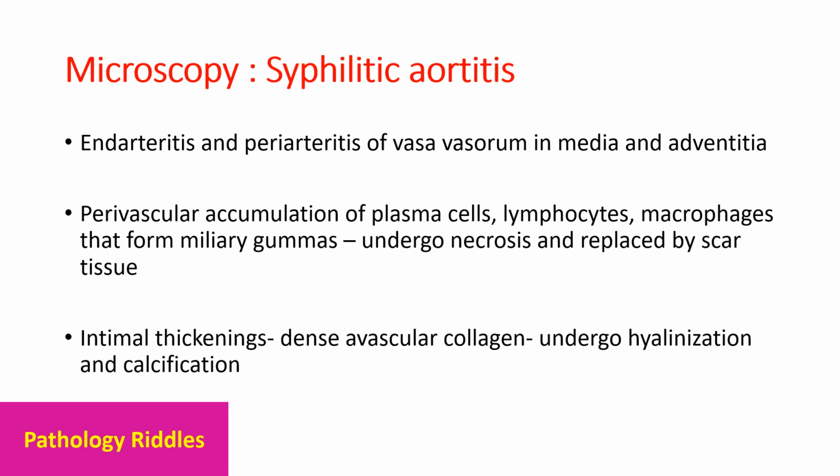Endarteritis and periarteritis of vasa vasorum in media and adventitia. So the inner and the outer lining of the vasa vasorum, which is supplying the vessel wall, is affected. There is perivascular accumulation of plasma cells, lymphocytes, macrophages, that is all the chronic inflammatory infiltrate, to form miliary gummas, which will further undergo necrosis and will subsequently be replaced by scar tissue. There will be intimal thickening due to dense avascular collagen and it will undergo hyalinization and calcification.